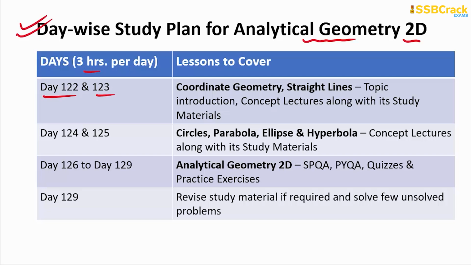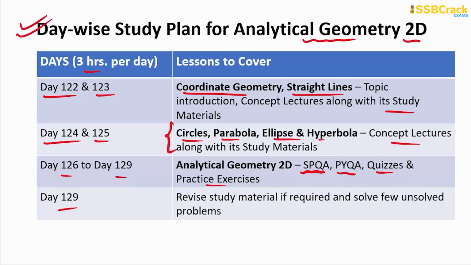just go through the concept lectures on coordinate geometry and straight lines, referring parallelly to their study materials. On day 124 and 125, the next topic is the circle, then the parabola, ellipse and hyperbola. These are combinedly called the conic sections. So go through their lectures, the required NDA design lectures and their study materials, and then from day 126 to day 129, go through the lectures on SPQA, PYQA and attempt the quizzes and practice exercises to expose yourself to the type of questions that are expected in your NDA mathematics section based upon analytical geometry 2D.